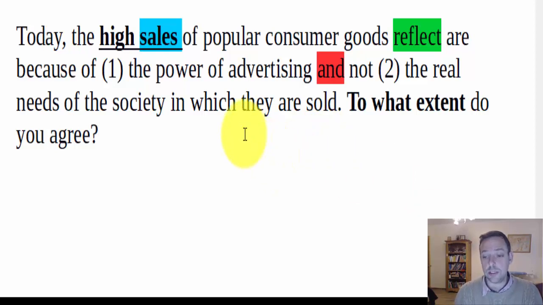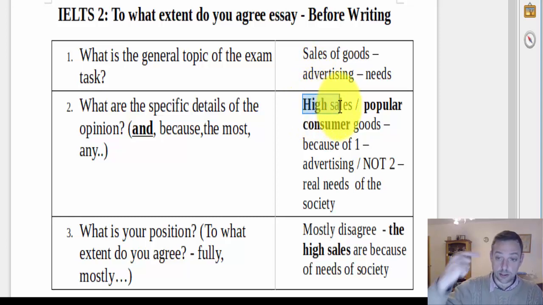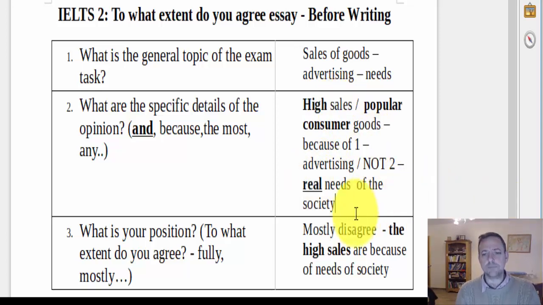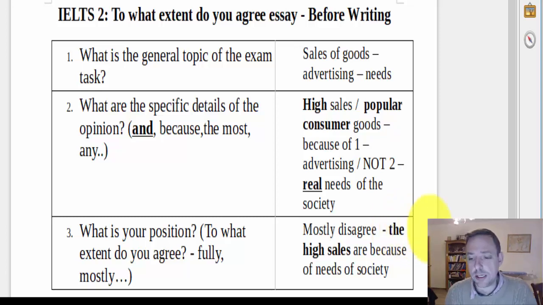Okay, so that's it for the first video. Just to recap, we ascertained that the general topic was about sales of goods and its connection with advertising and needs. And then the specific details of these goods have high sales and popular, and it's because of the power of advertising and not the real needs of society. I don't know how important real is there. Okay, and then my position was like mostly disagree with that. So have a think about your position. Brainstorm what you would write. What ideas do you have? 2 paragraphs, 2 reasons in each paragraph. And then have a look at the next video in this series in which we'll analyze an example answer.